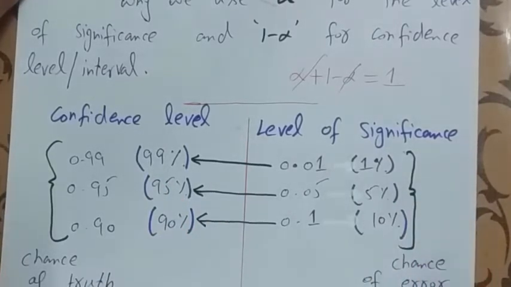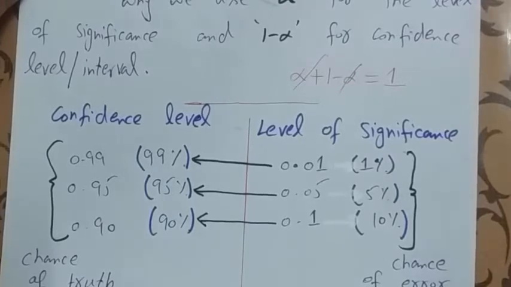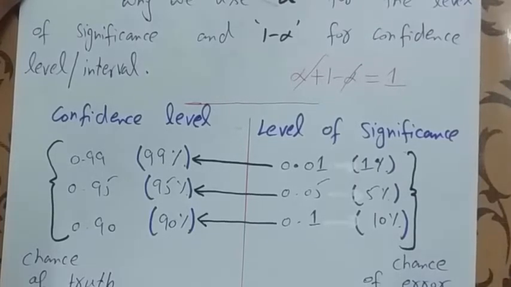Level of significance, you know, by definition, is that we will reject a null hypothesis when it is true. In the level of significance, this is the chance of error, but in the confidence level we studied the acceptance of a null hypothesis when it is true, and this is the chance of truth.